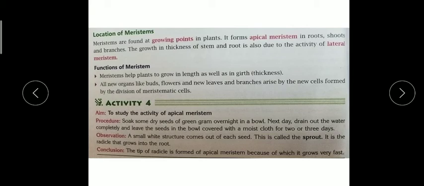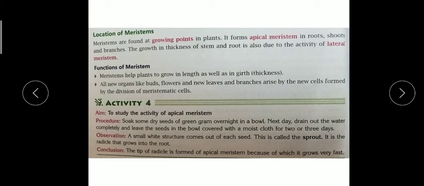Then she drains the water, and after a few hours we observe that the radical part, the root part, the tip which is the apical meristem, comes out from the seed sprouts.